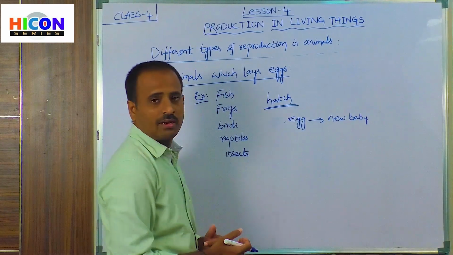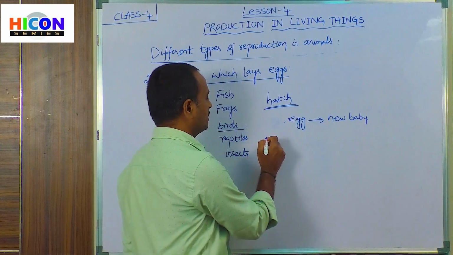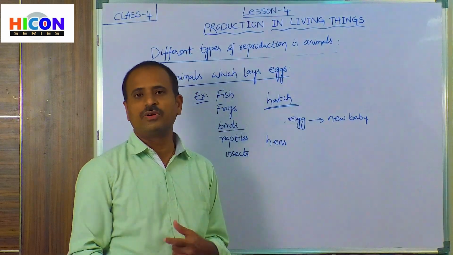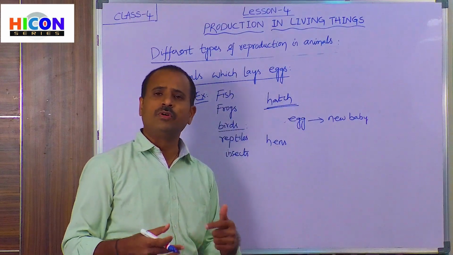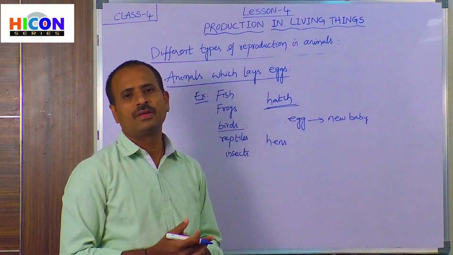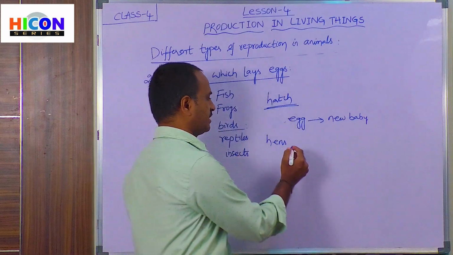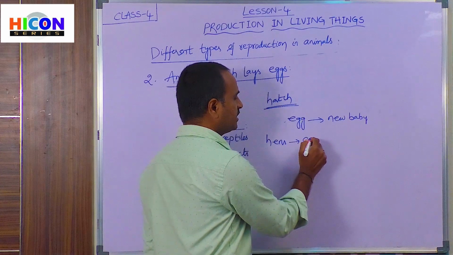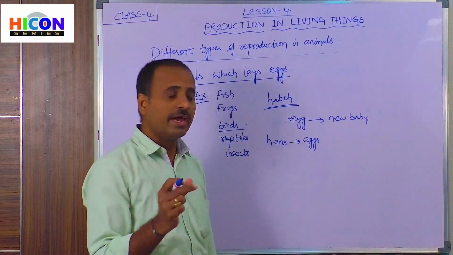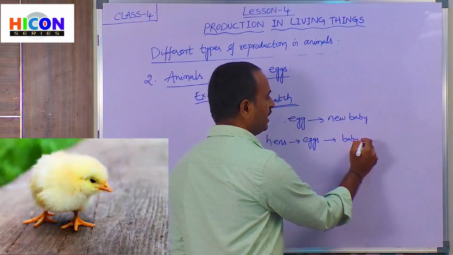If you take birds, the examples of birds are hens. All of us observe different types of hens in our villages, in our surroundings, or in poultry farms. If you go to poultry farms, you will observe hens, and all of us eat the flesh, that is the meat, of hens. So how do hens reproduce? All hens will lay eggs, and a young hen, that means a baby hen, is called a chick. A baby hen will come out from the eggs.